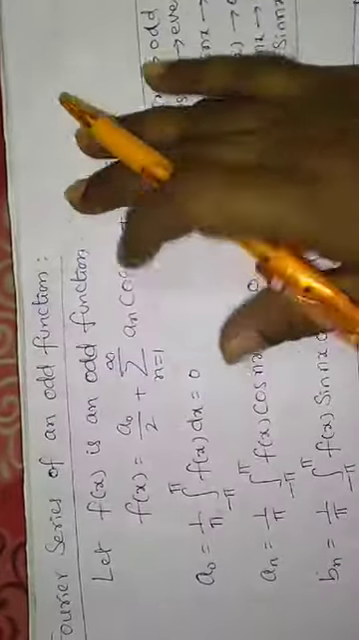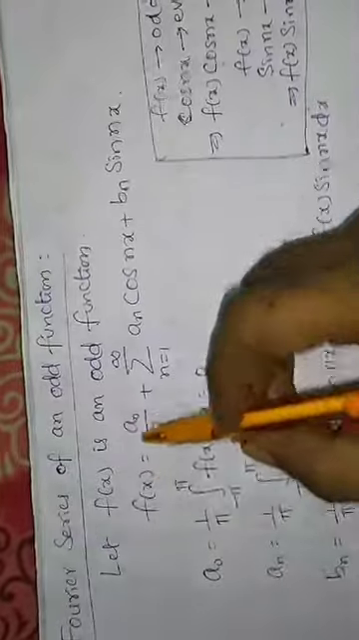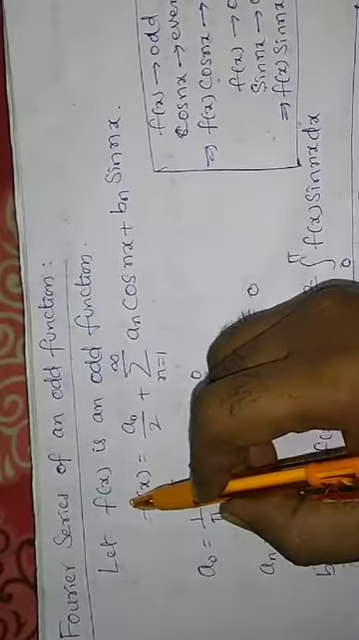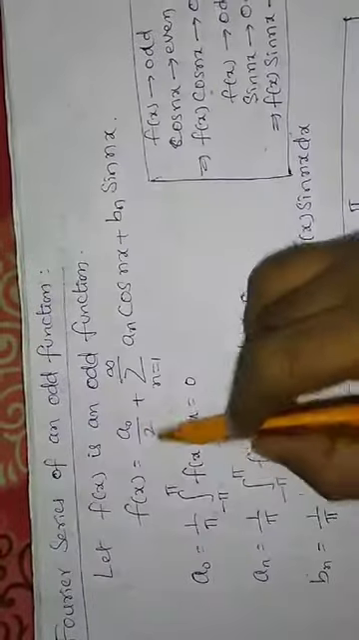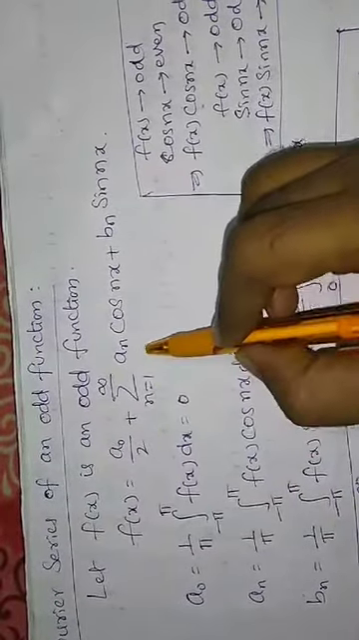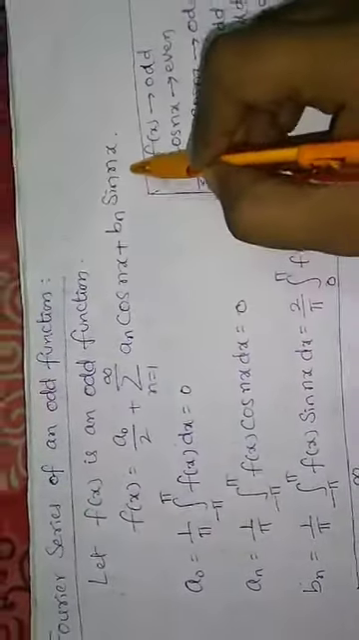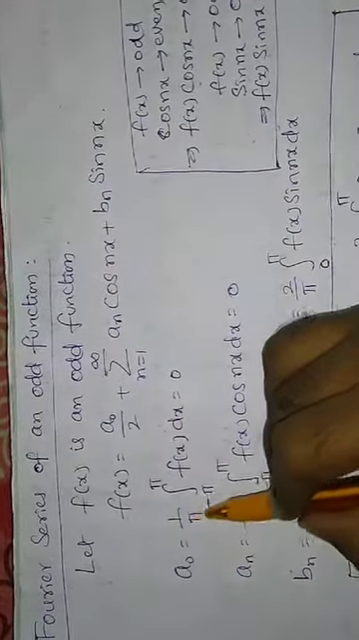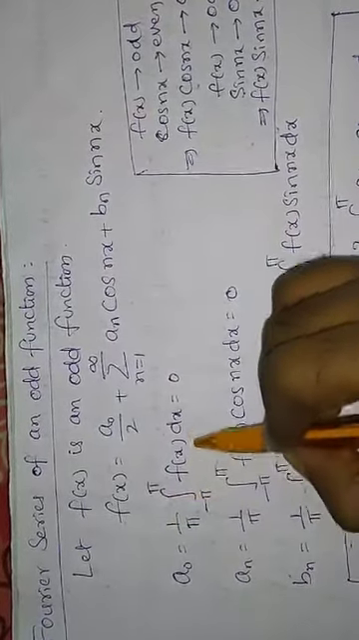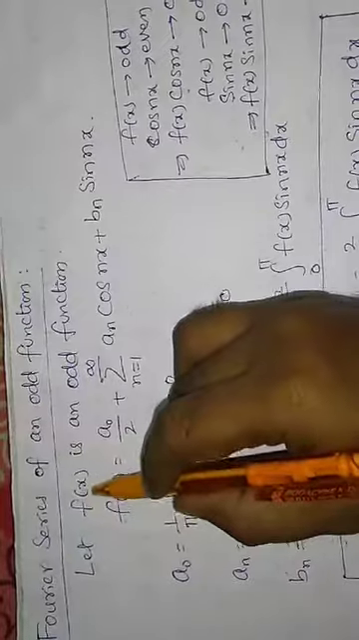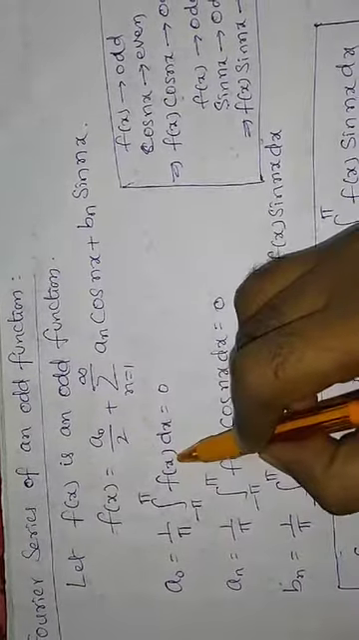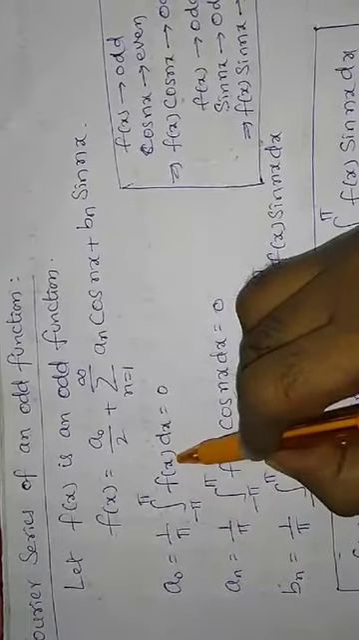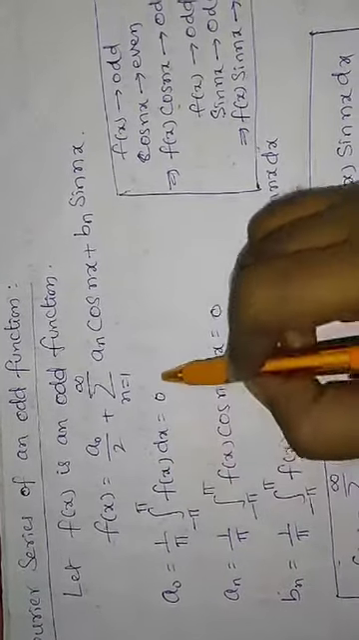When f of x is an odd function, it is very simple. Our work is very simplified. Let f of x be an odd function. So f of x is a naught by 2 plus sigma n is equal to 1 to infinity a n cos nx plus b n sin nx. What is a naught? 1 by pi integral minus pi to pi f of x dx. But we have taken f of x as an odd function, so within the limits the integration is equal to 0.